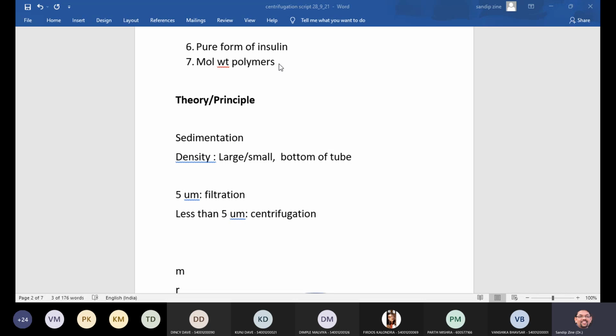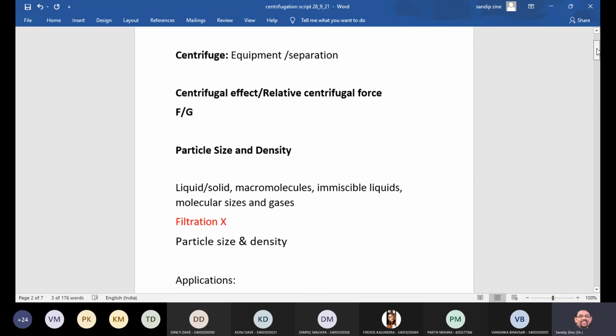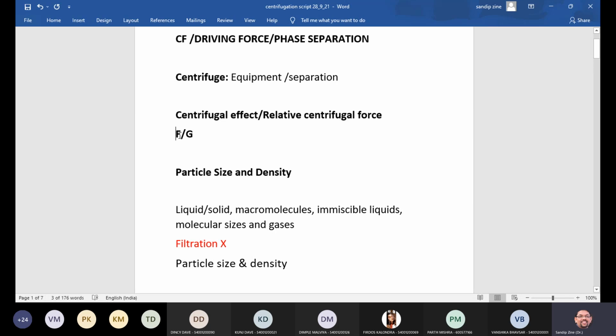Then we will talk about some equation, or when we are talking about this particular definition, the centrifugal effect is F by G, that is force and the acceleration due to gravity, that is F by G. So in this case we will start from the equation, or let us consider a body of mass m rotating in a circular path, isn't it?